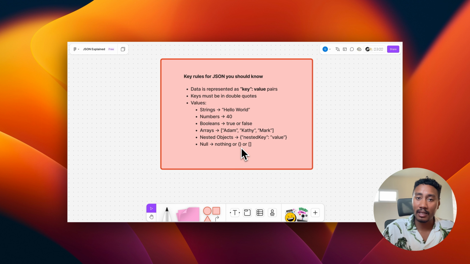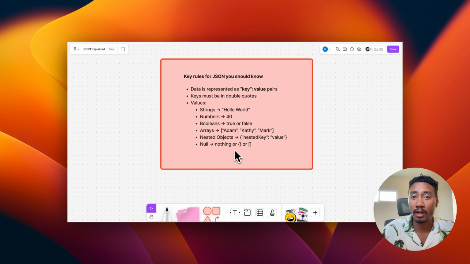If we have a key and we need to use an array as the value, and it's an empty array, we can use empty square brackets to represent nothing. Or if it's just a regular key and value, let's say the key is name and it's a string value, but there is no data for that specific value, we can use null. So those are the different key rules that you should know.